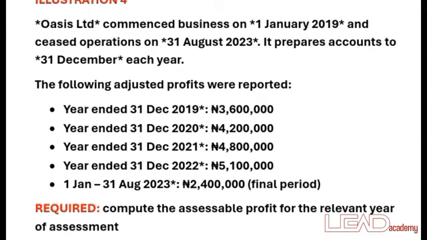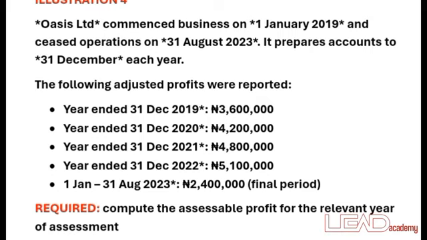To calculate the tax liability of this business that ceased operation on 31st August 2023, at what point did the business cease operation? It was from 1st January to 31st August. That was when it ceased operation. The year before it was what? Year ended 31st December 2022, which is 5.1 million.